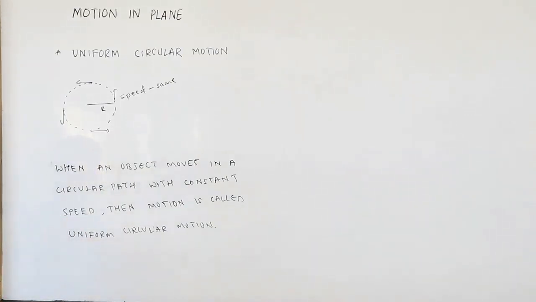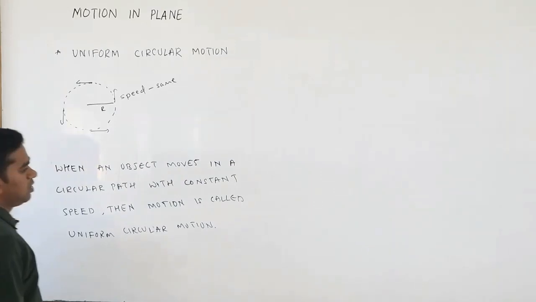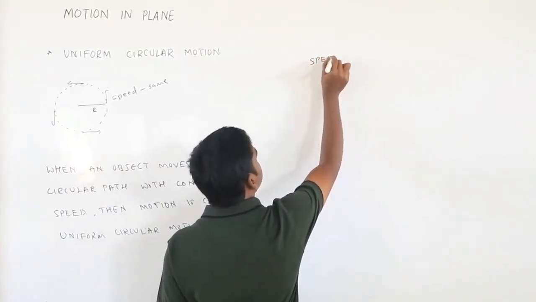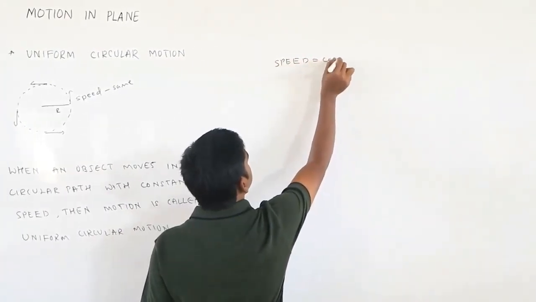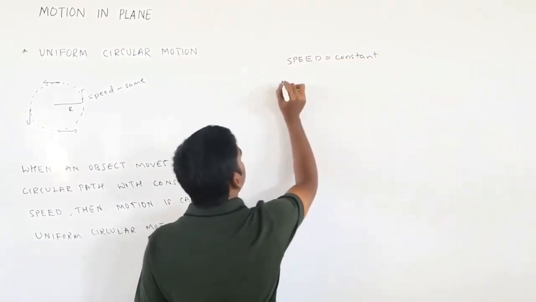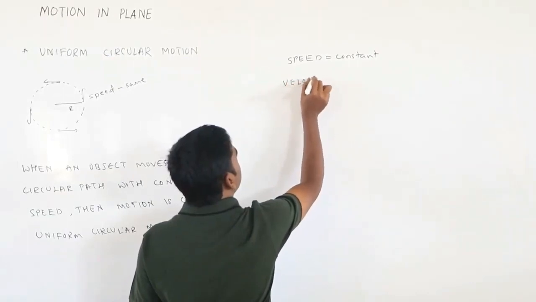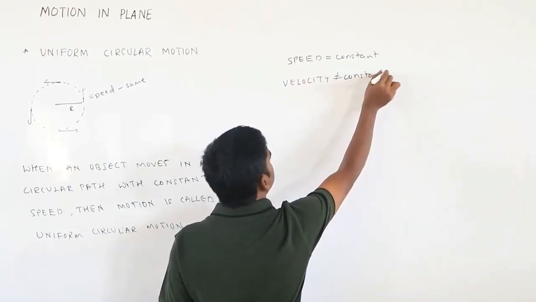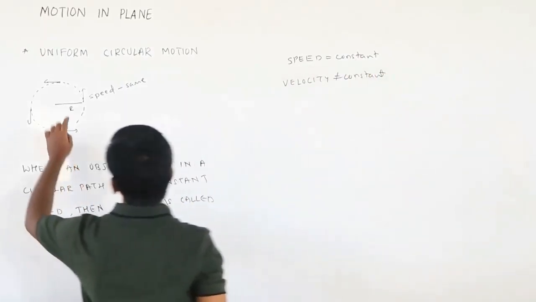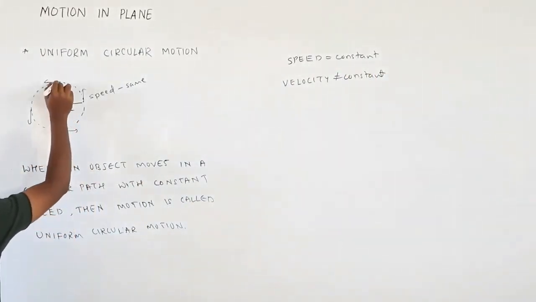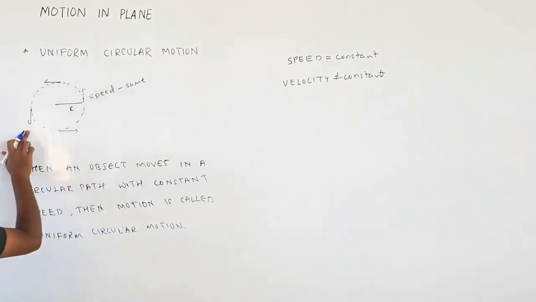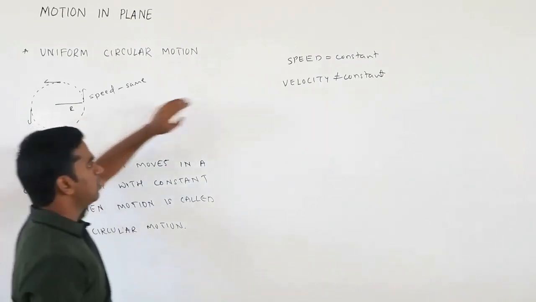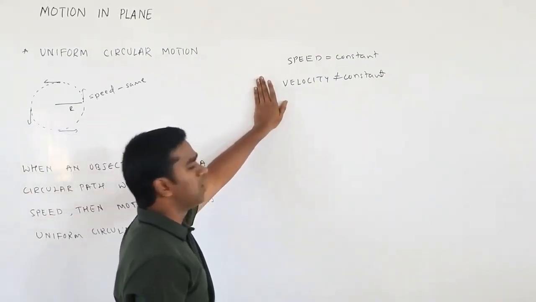Why are we writing with a constant speed? Because speed is constant but not velocity. We have to remember this, which is very important. Speed is constant here. What about velocity? Velocity is not constant. Why? Magnitude may be constant, but direction is changing continuously. Here it has a different direction, here a different direction, here a different direction. So that is why it is better not to mention velocity as constant.